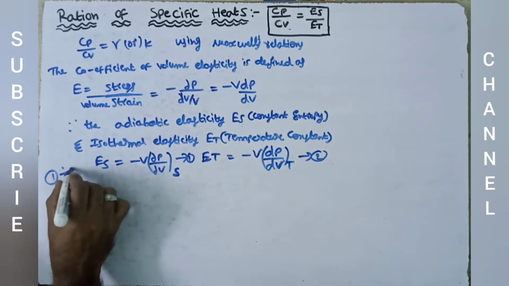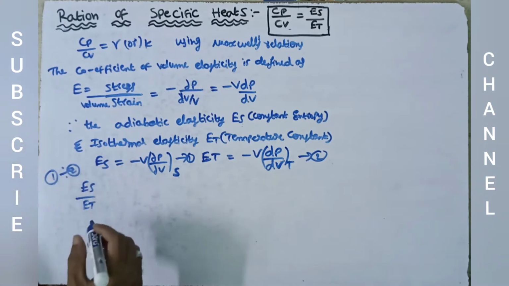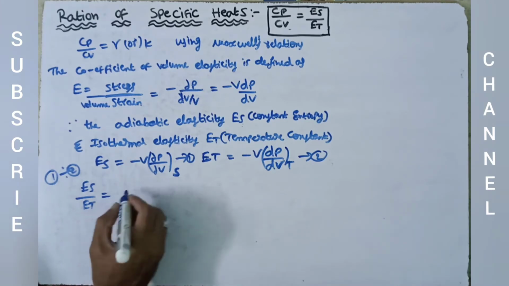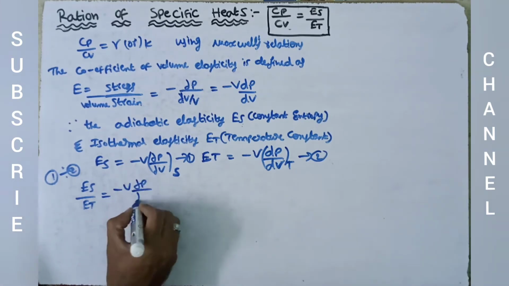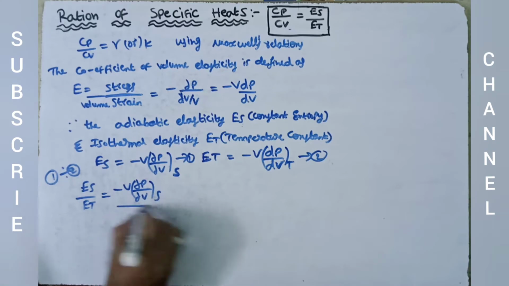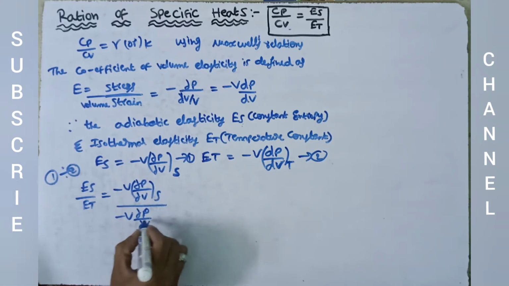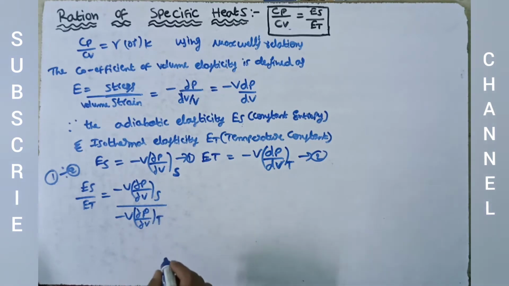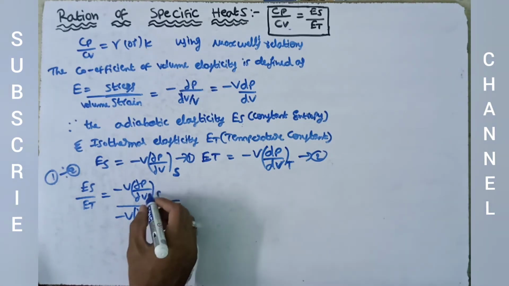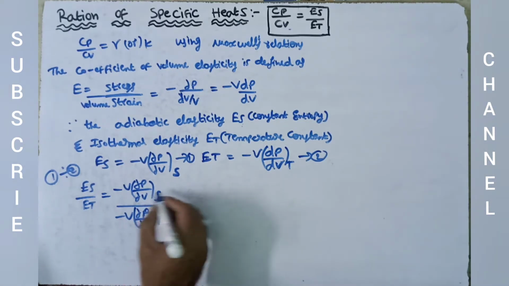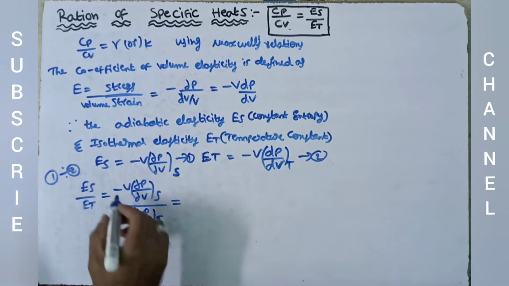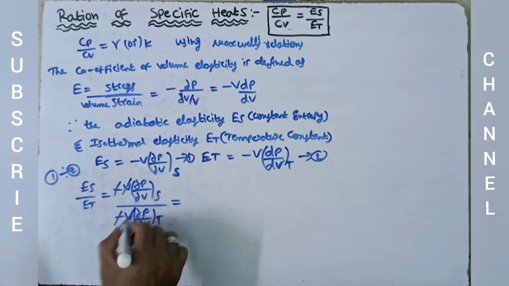So ES by ET, dividing 1 by 2, we get minus V dP by dV at constant S over minus V dP by dV at constant T. Here we multiply and divide by dT. The minus gets cancelled, V gets cancelled.